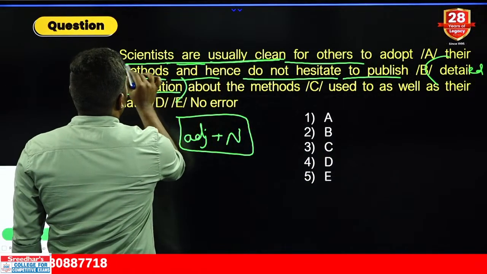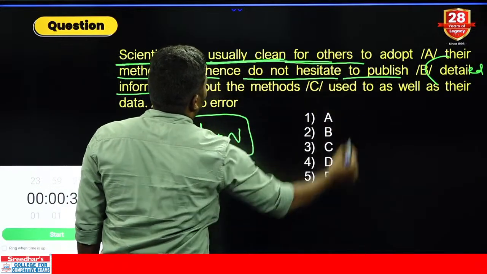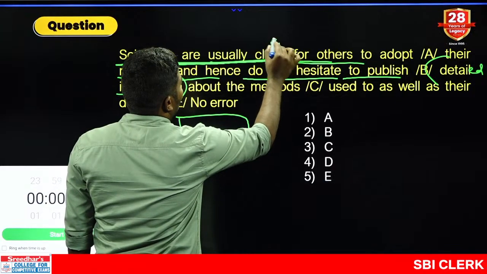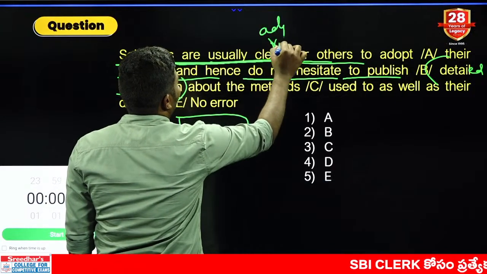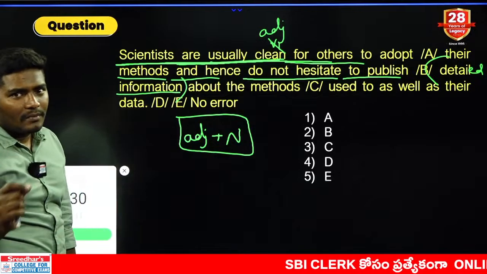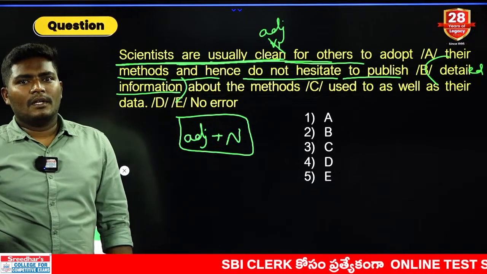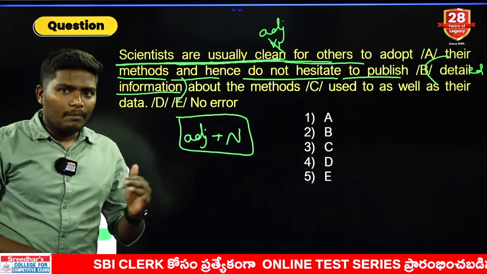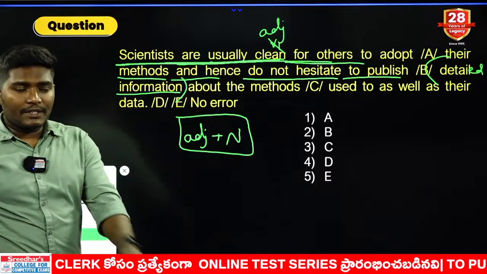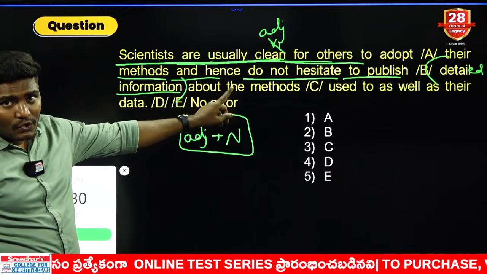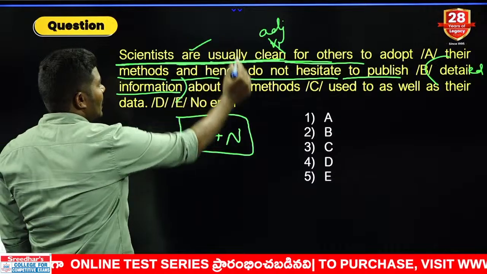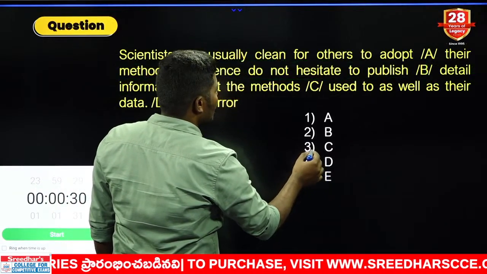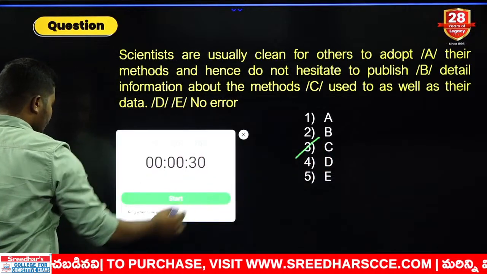Another one. Scientists are usually clean for others. Remember, they are usually clean. Here clean is not a verb form. Here clean is nothing but an adjective form. If you take it as a verb form, remember you are going to be trapped. Simply they will try to trap you with different word combinations. Clean can be both a verb, V1 combination, and clean can also be an adjective. It is not a verb there, it is an adjective combination. Here a verb only comes with an R. Remember. So the answer comes with which word here? B, not B. That is which one? C. The third one is your answer.